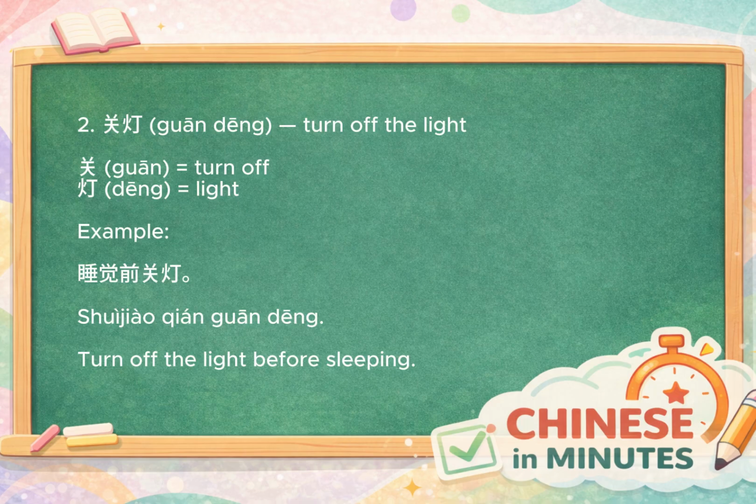Next is 关灯, which means turn off the light. Here, 关 means turn off, and 灯 means light. So it's like closing the light. For example, 睡觉前关灯, which means turn off the light before sleeping.